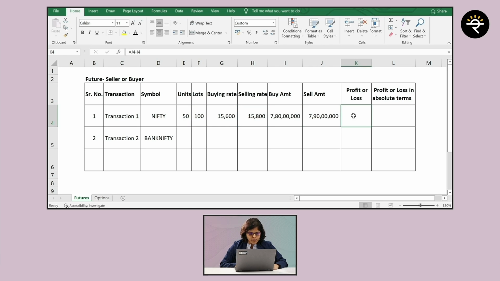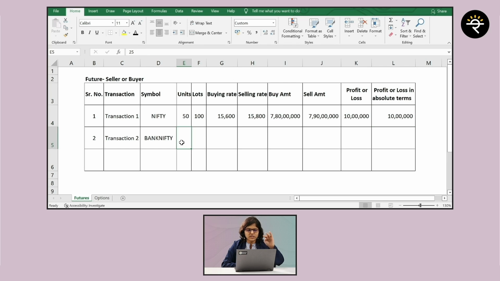Now what will be the profit or loss? Very simple, it will be this minus this, and it is going to come up to 10 lakh rupees, and in absolute terms it is again 10 lakh rupees. What do we mean by absolute terms? You will get to know in the next transaction, okay? So I hope this calculation part is very clear.